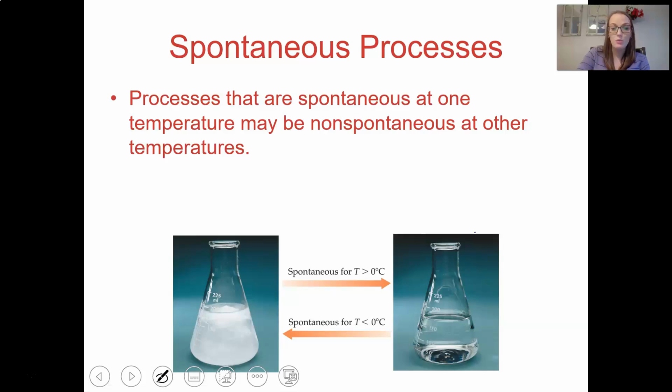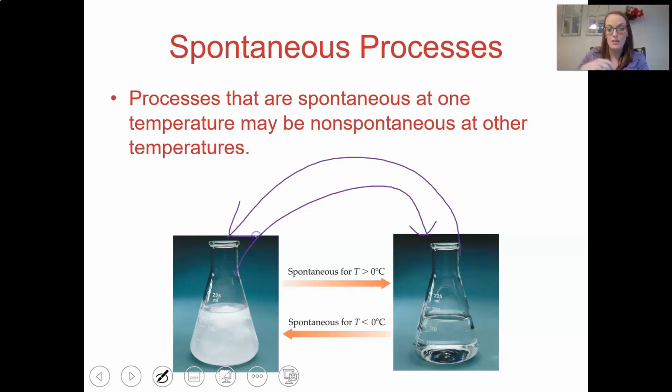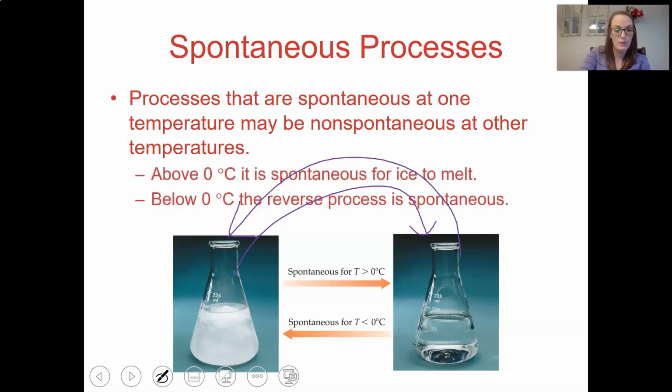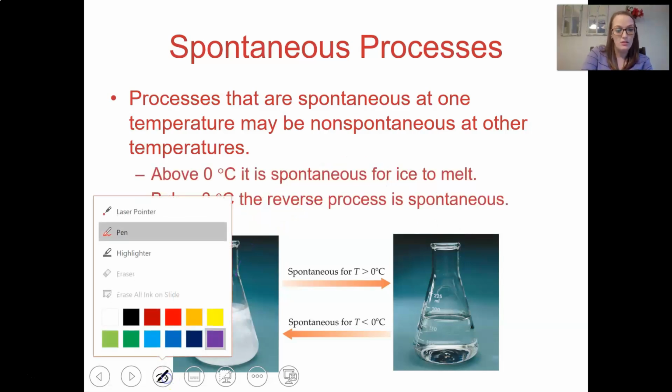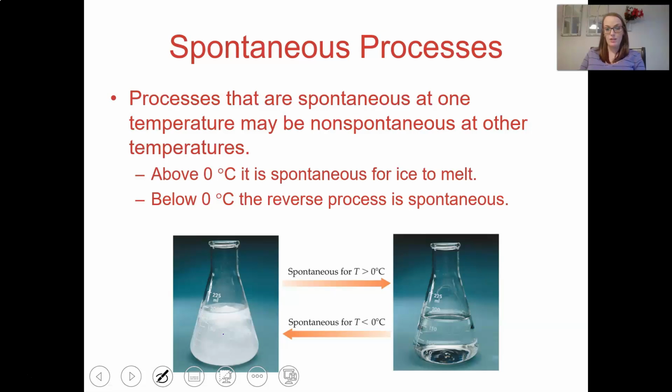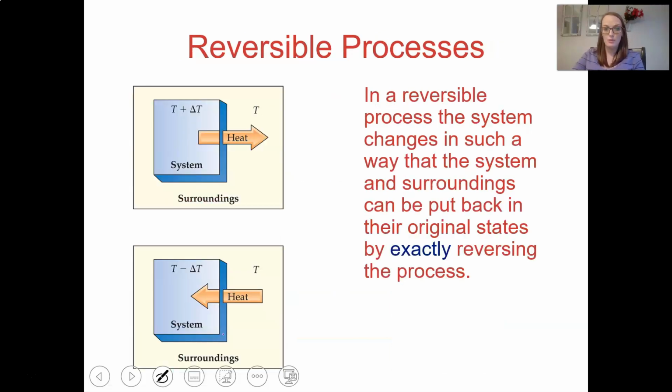For example, ice will melt spontaneously above 0 degrees, but ice will not melt spontaneously below 0 degrees. Or the other way, water will freeze spontaneously at 0 degrees and below, but water will not freeze spontaneously above 0 degrees. So temperature plays a factor. Above 0 degrees, it's spontaneous for ice to melt. Below 0 degrees, the reverse process is spontaneous.